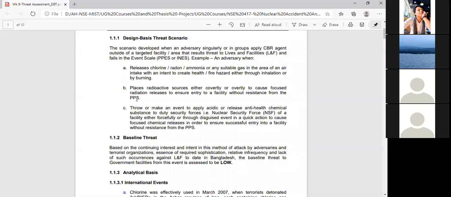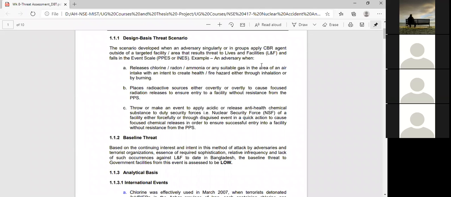And then you have to give some causes, or we call them facts, of how it can happen. For example, the release of chlorine, radon, ammonia, or any nitrite gas, like the ammonium nitrate in Lebanon, which has happened, or any suitable gas in the area of an intake intended to cause health damage or fire through inhalation, so that people will take it inside. Then it places radioactive sources either covertly or overtly, called focused radiation units.